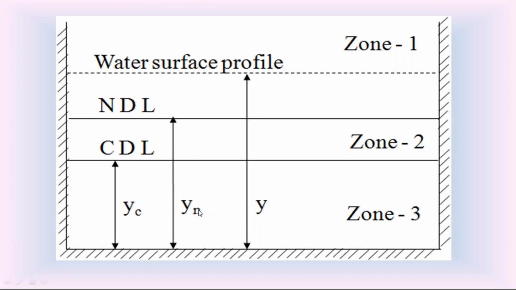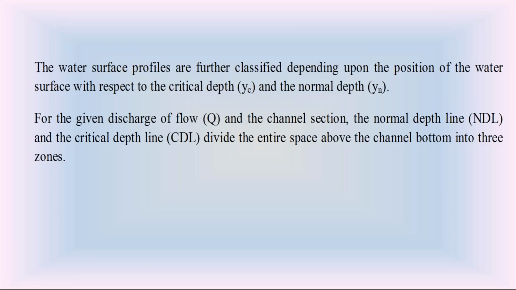Because in mild slope Yn is greater than Yc, the water surface profile in the mild slope, which we call M curve, may be in zone 1, zone 2 or zone 3. So in the mild slope channel, we have three M curves: in zone 1, M1; zone 2, M2; zone 3, M3. That is the classification of water surface profiles in the mild slope.